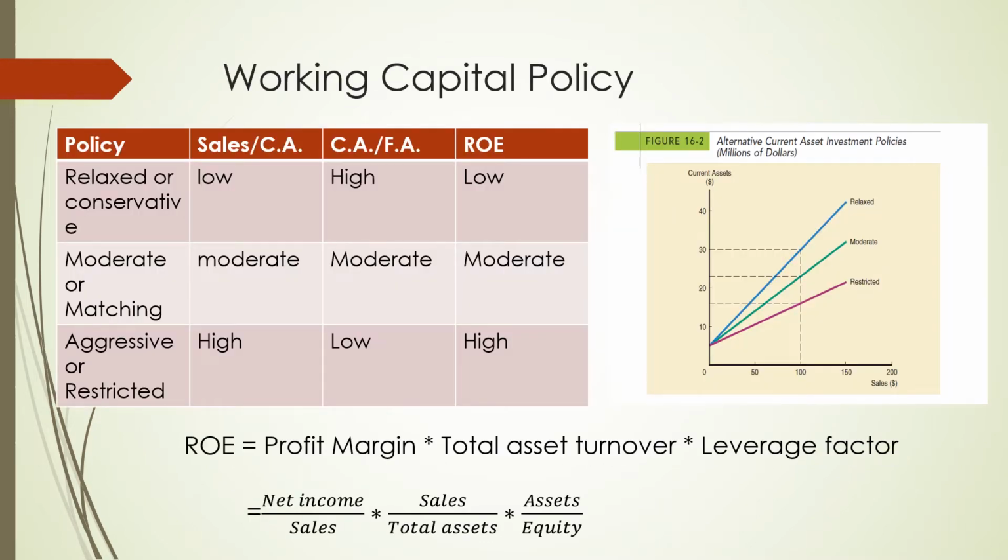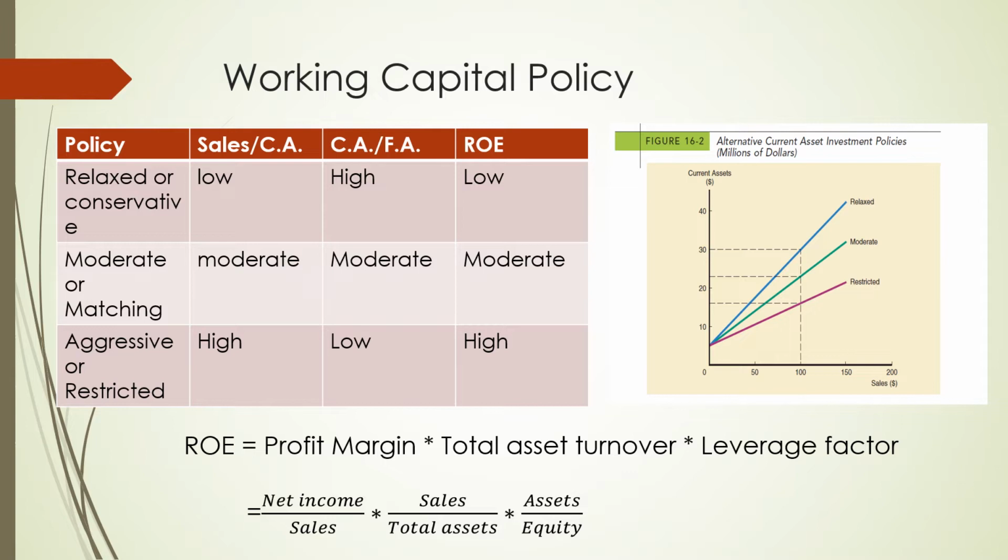Let's see what working capital policy companies usually have. It is either going to be a restricted policy, a moderate policy, or a relaxed policy. What do I mean by restricted, moderate, and relaxed?